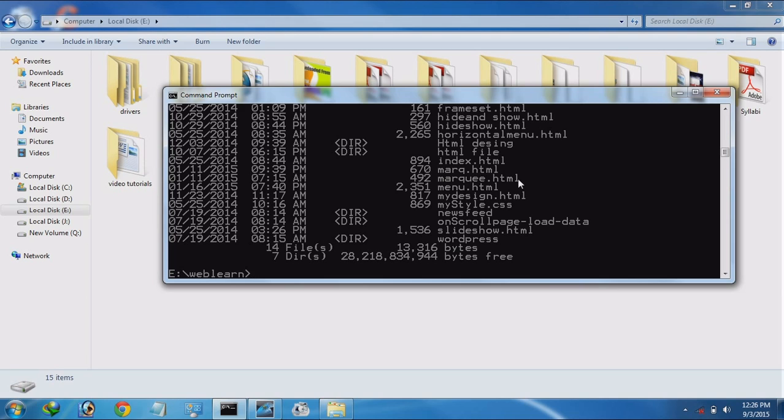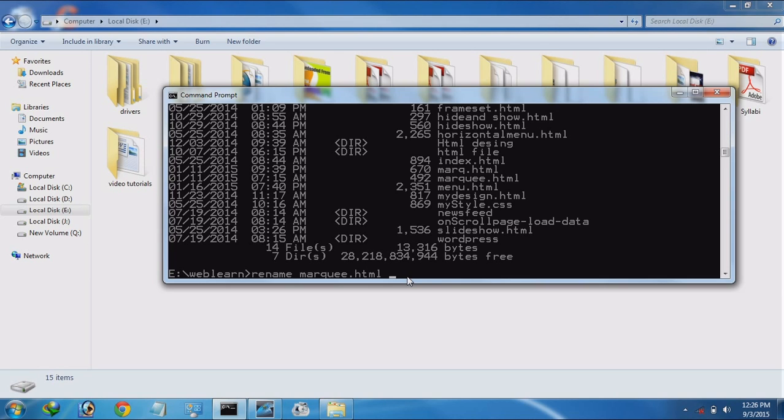If you want to rename marq.html, then use rename marqe.html. This is the existing file name, and whatever you want to change it to, write right here.